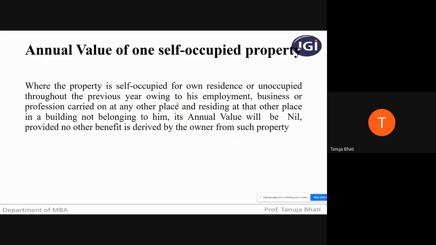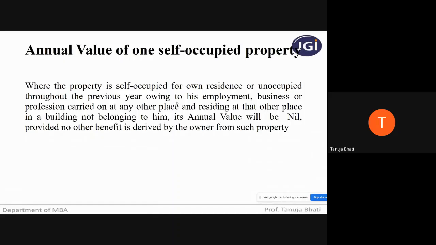Now, if the annual value will be nil, obviously the income chargeable under the head income from house property will either be nil or it will be negative, since you have to pay multiple taxes. So always remember, annual value in case of one self-occupied property is going to be nil. So I hope you all have understood what is the meaning of annual value.